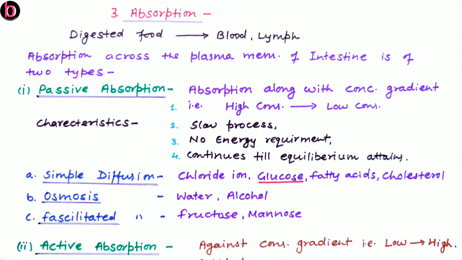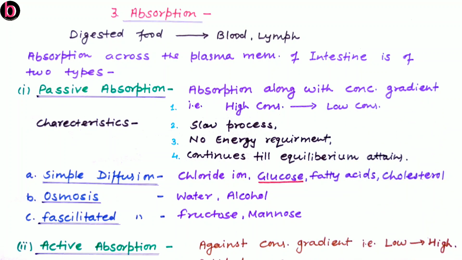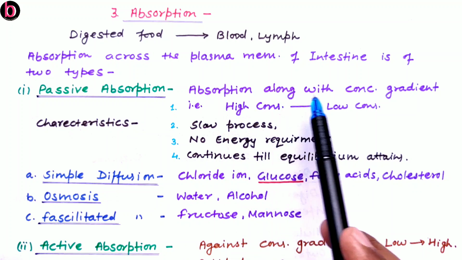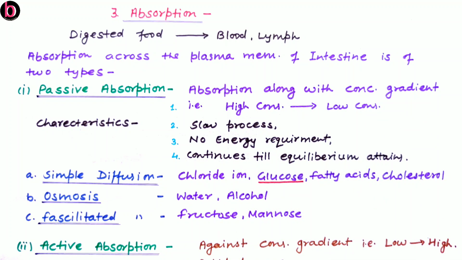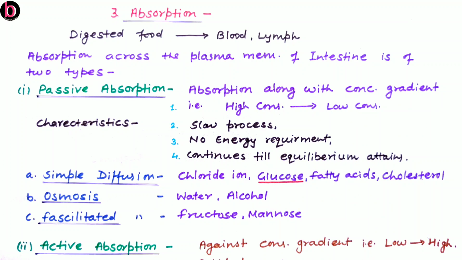So passive absorption always occurs along the concentration gradient. What is concentration gradient? This is about difference in the concentration, difference in the availability of food material on both sides of the membrane. So passive absorption always occurs along the concentration gradient, that is high concentration to low concentration movement.